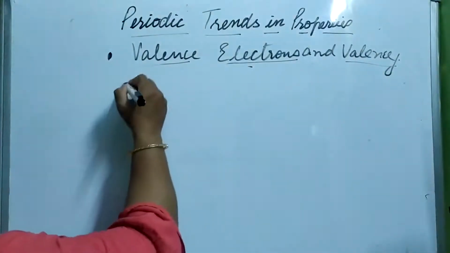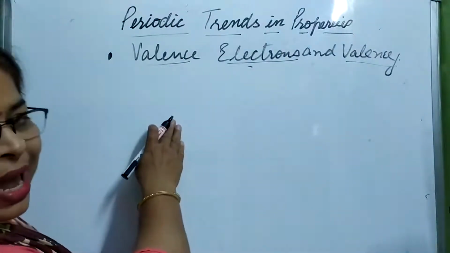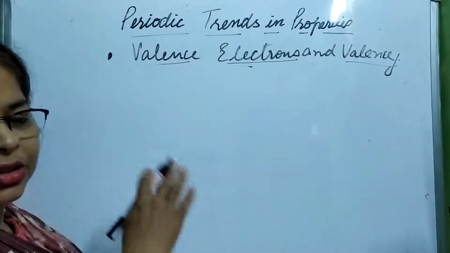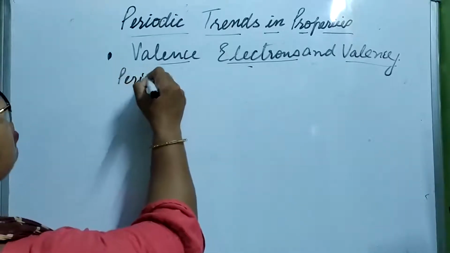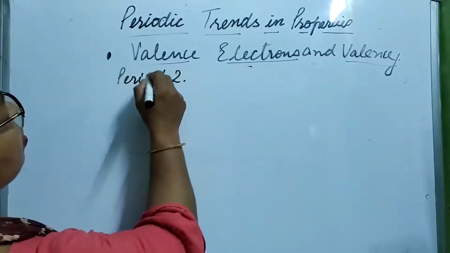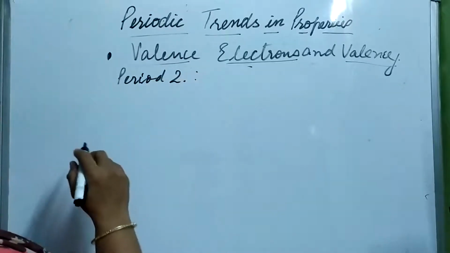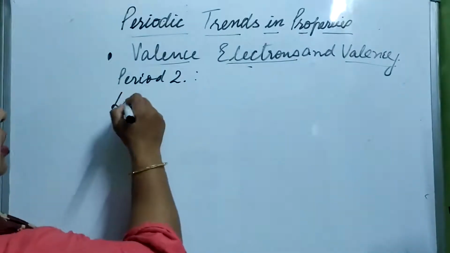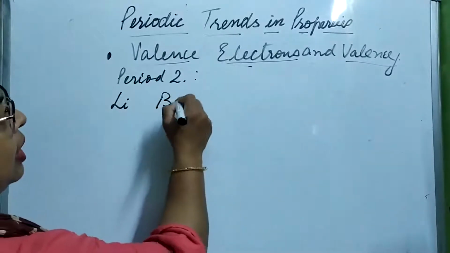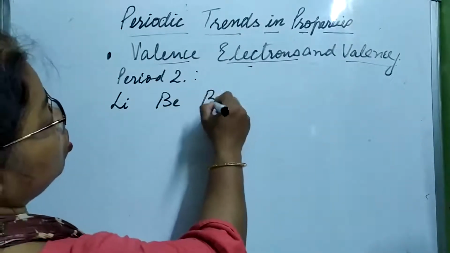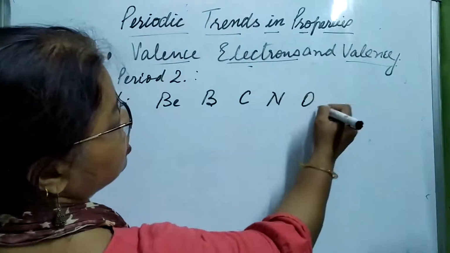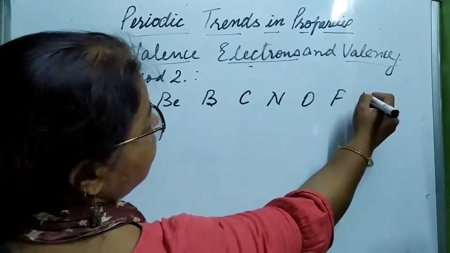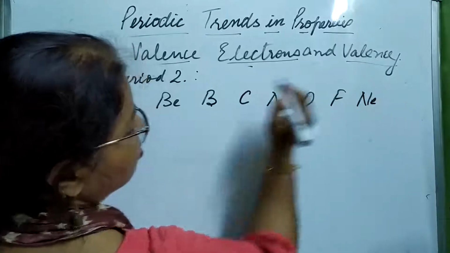Let us take some elements of one period. Let us take period number 2. In this, let us see one by one. Lithium, beryllium, then boron, carbon, nitrogen, oxygen, fluorine, and the last one is neon.